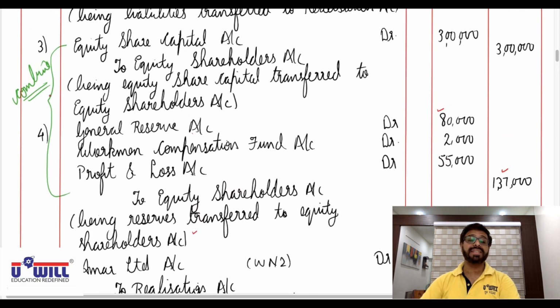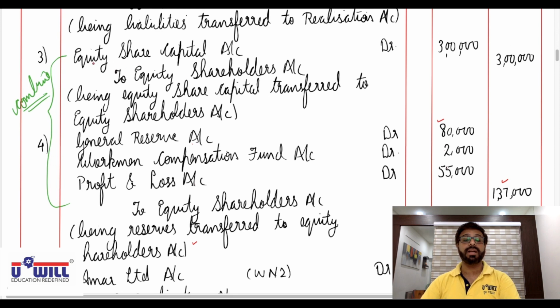Now here you can pass a combined entry also. The third and fourth can be combined into one entry. In your exams you can do this also. In that situation, the entry would become: equity share capital account debit 3 lakhs, general reserve account debit 80,000, workmen compensation fund account debit 2,000, profit and loss account debit 55,000, and to equity shareholders straight away with 4,37,000.